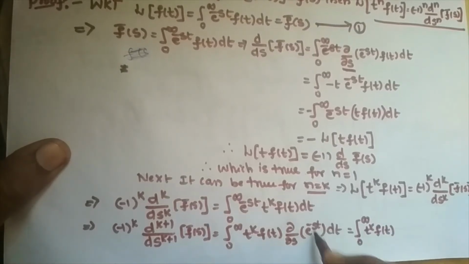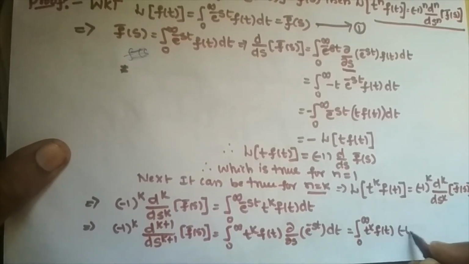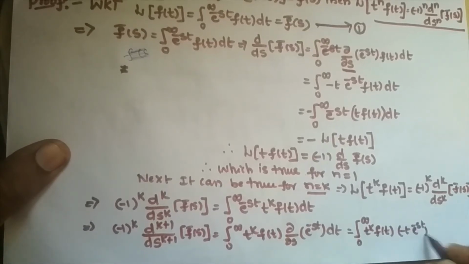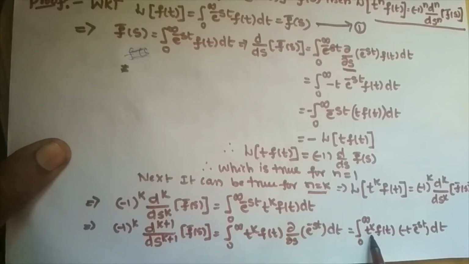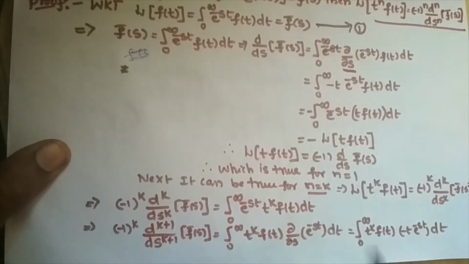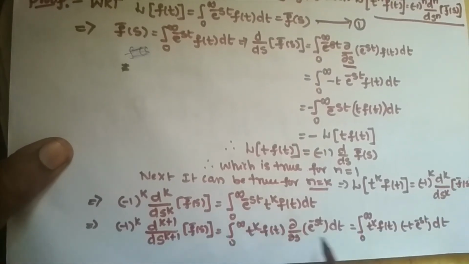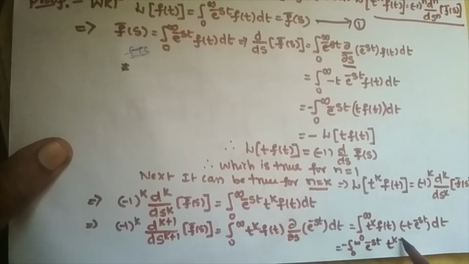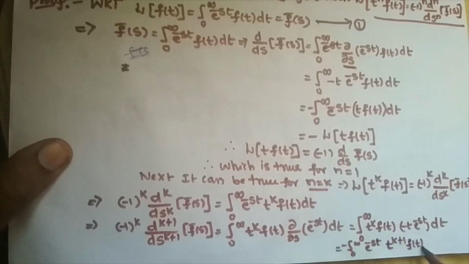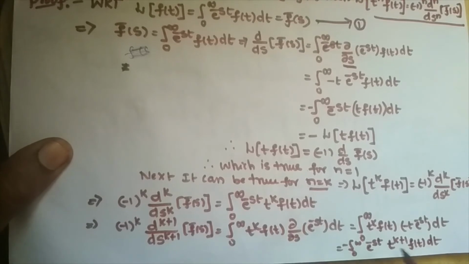So the simplification of this one is minus t into e power minus st dt. Already t is there, t power k is there, so bases are equal, powers are adding. Therefore, which is equal to integral, minus can be written here, e power minus st and t power k plus 1 into f of t dt for our convenience.